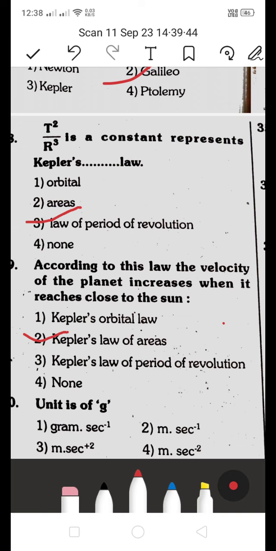And Kepler's law of periodic revolution is nothing but the period of revolution of a planet revolving around the sun in an elliptical orbit. It will be directly proportional to the semi major axis. That is called Kepler's law of period of revolution.